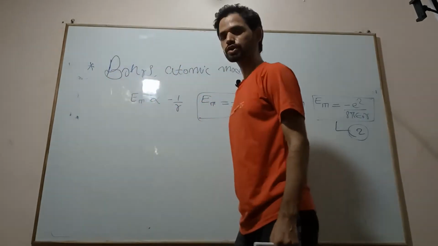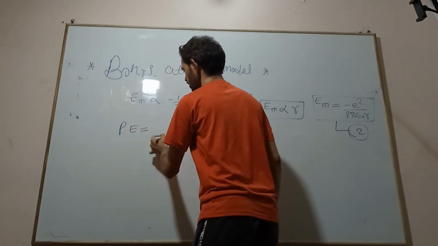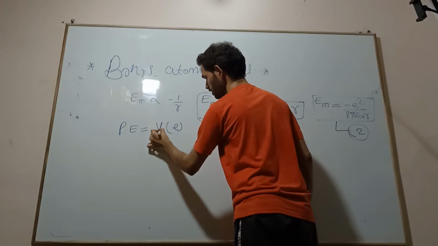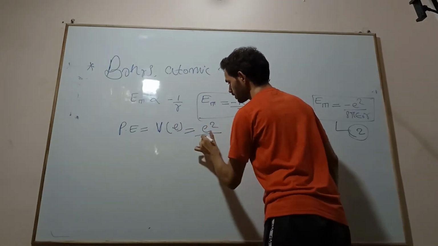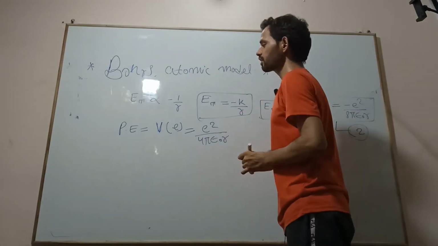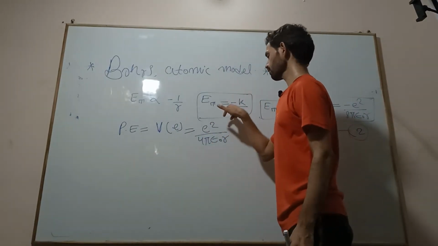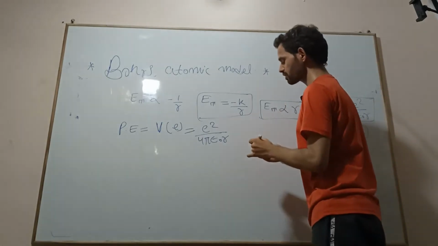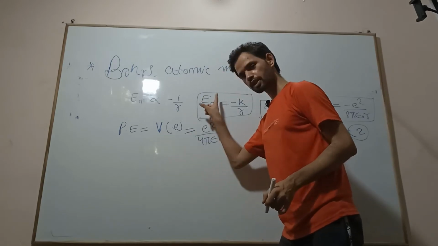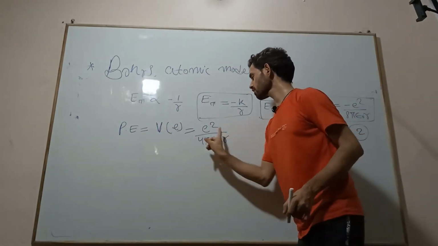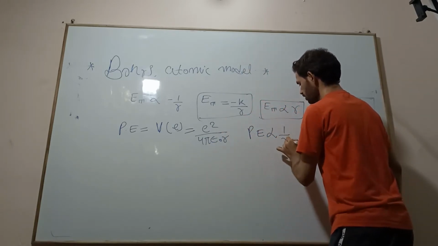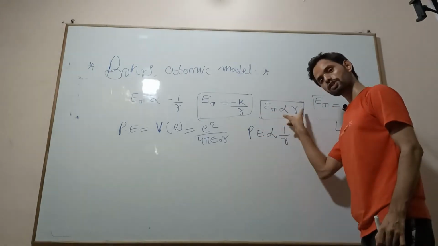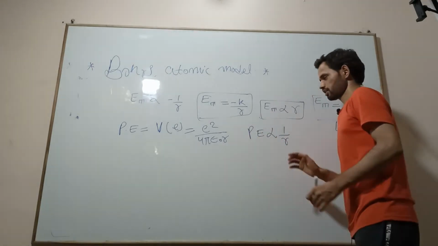If we take the proton, it has positive charge, so the potential energy is E square by 4 pi epsilon naught R. In the case of the electron, the potential energy increases with R because the potential energy is minus E square by 4 pi epsilon naught R. But in the case of the proton, the charge is positive, so the potential energy is inversely proportional to R. As R increases, the potential energy decreases, because the negative sign is not there.